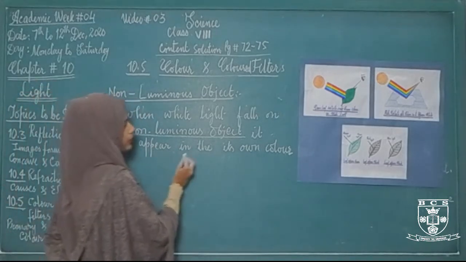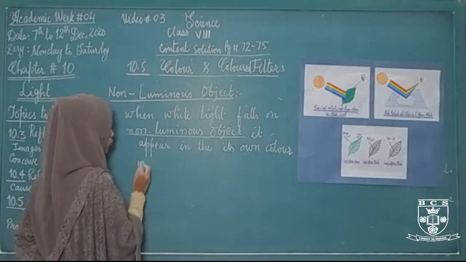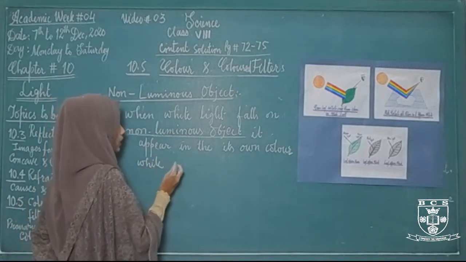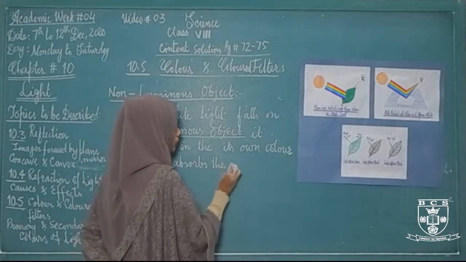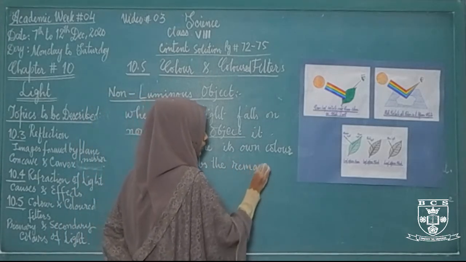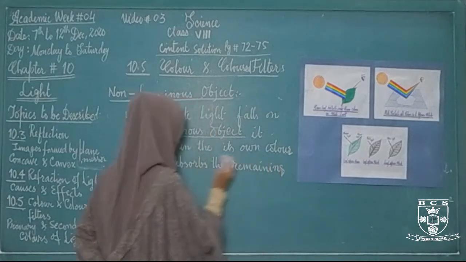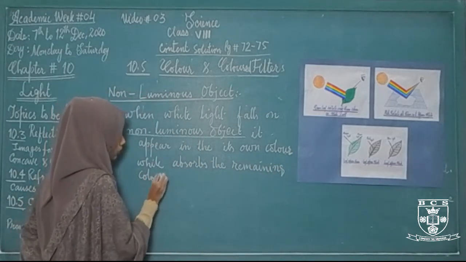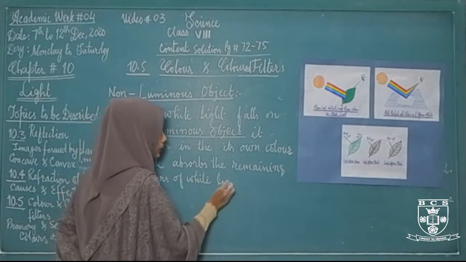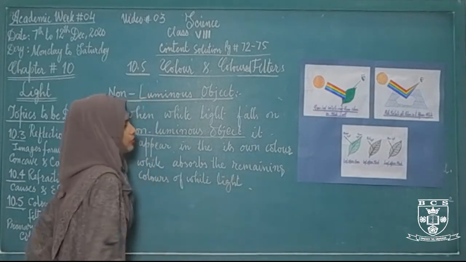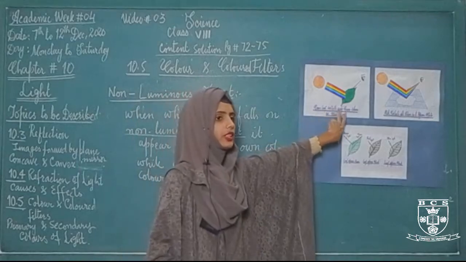It will appear in its own color while it absorbs the remaining colors of white light. As you can see in these 3 different diagrams.